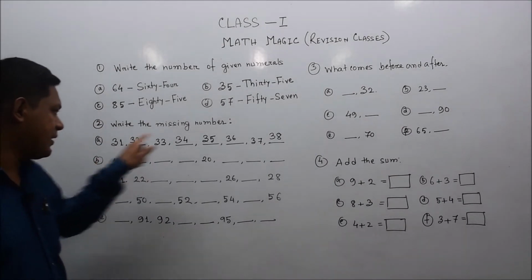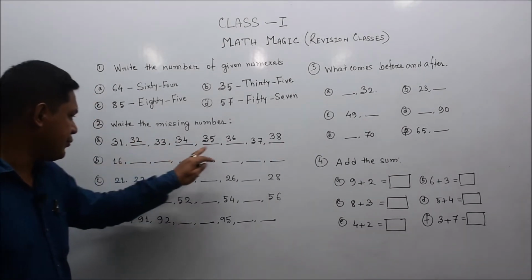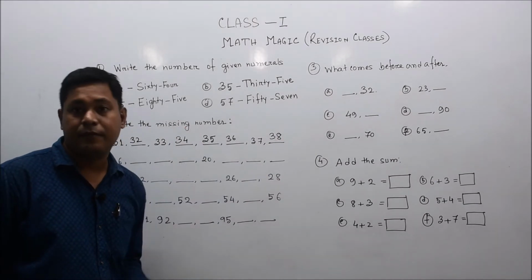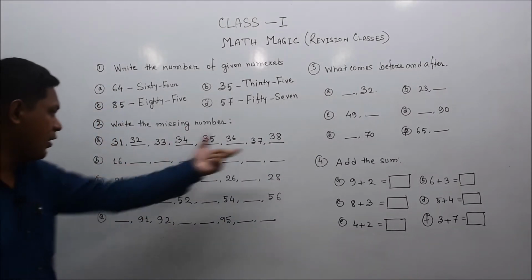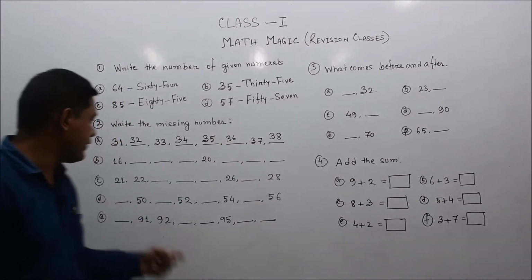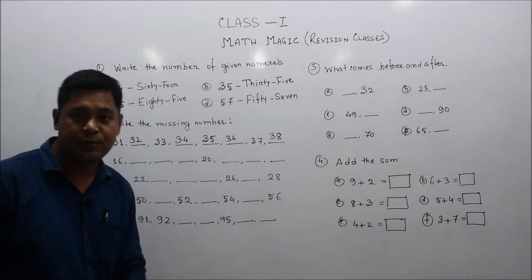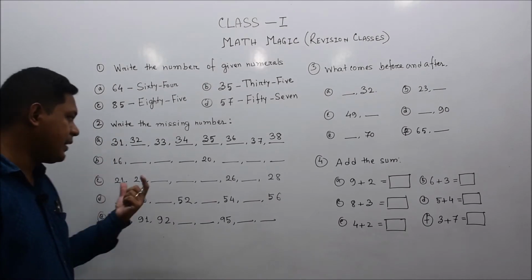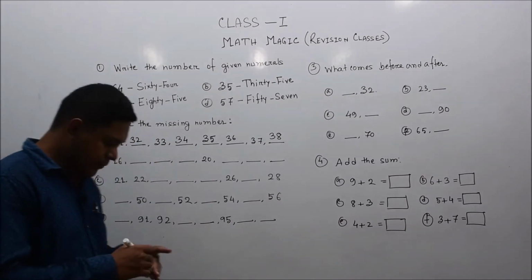So from 31 to 38, five numbers are missing. So we need to put all these five numbers according to their pattern. Okay, pattern is very important. We need to first observe the pattern, dear students. First of all, observe the pattern, and after that we need to write it.